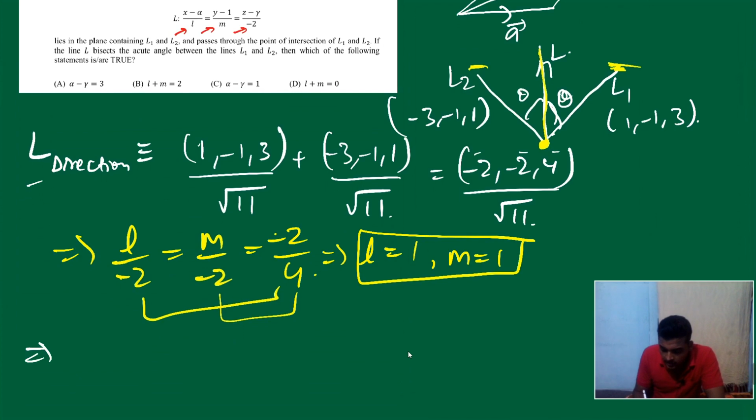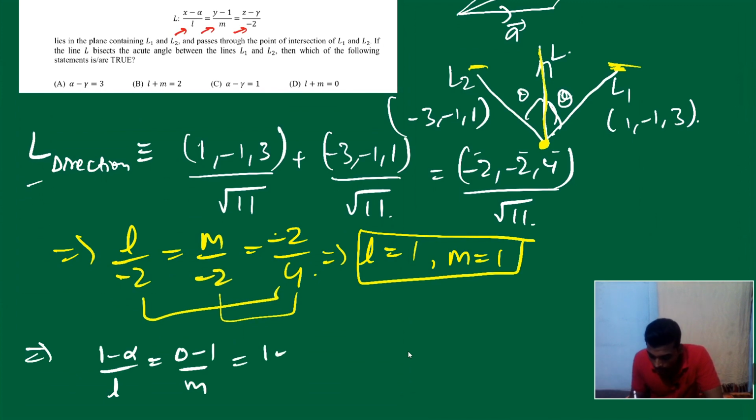What we get? 1 minus alpha upon L equal to 0 minus 1 upon M is equal to 1 minus gamma upon minus 2, like that. Fine. And L and M is 1, 1. So put them 1. So what we get?